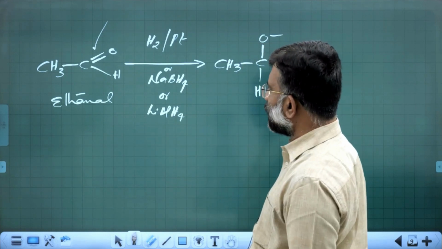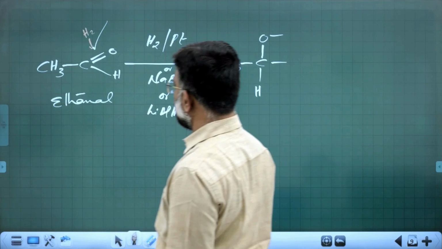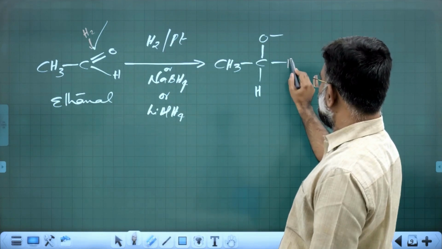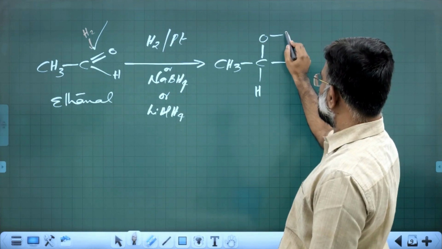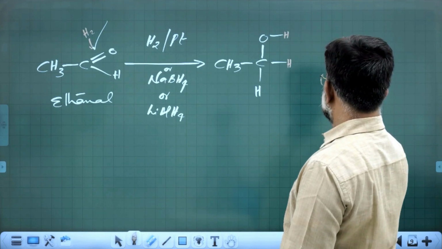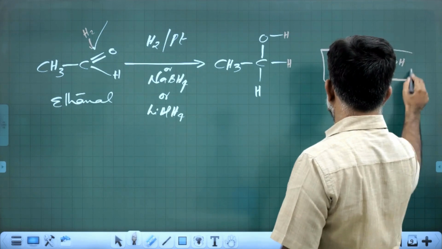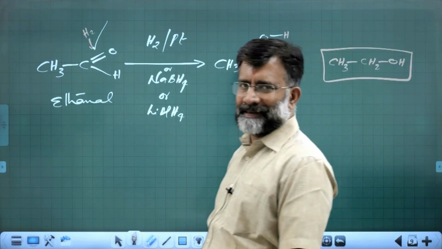H2 is added over here. One hydrogen will be added to carbon and one hydrogen will be added to oxygen, and the result is CH3CH2OH. You get a primary alcohol like that.